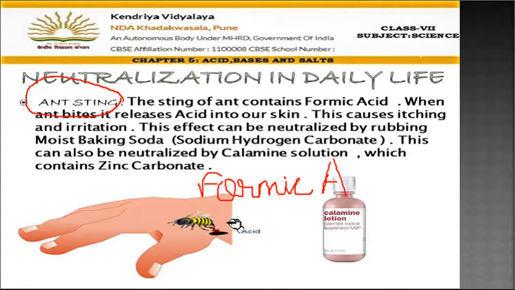Now, how to neutralize it? We use the medicine calamine lotion. This calamine lotion has a base inside it, and that base will neutralize the acid and we get relief. If there is no calamine lotion, then we can simply rub baking soda on it. Just mix baking soda and a little water and then rub it on the surface where the ant stung. We will get an instant effect because that base will neutralize the acid. Remember children, an ant sting has formic acid.